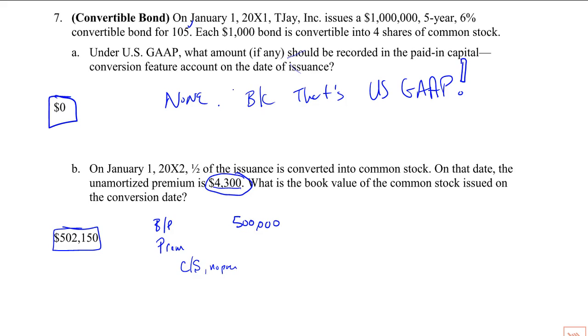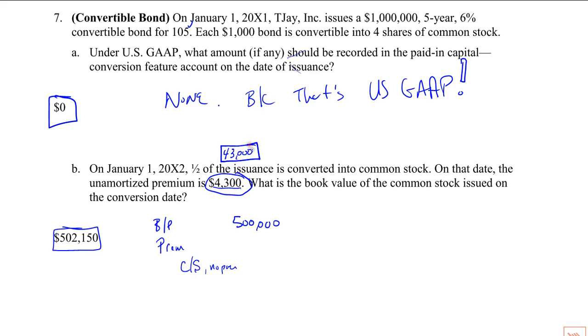Let's see, 5% was 50,000. The original premium. Actually, that doesn't even make sense. This probably should be 43,000. It's a 5-year, and you're in the 2nd year. That's probably a typo. I'm going to call it 43,000.